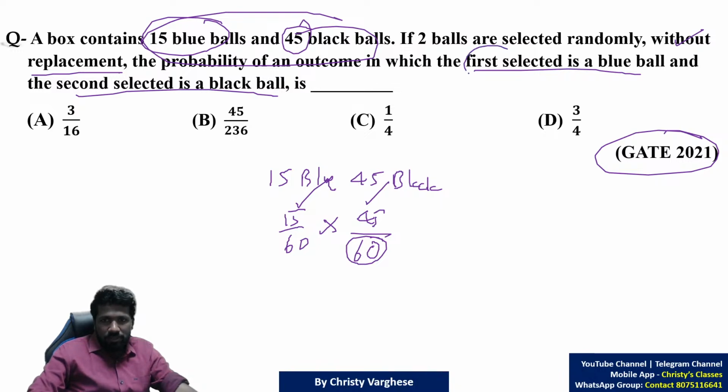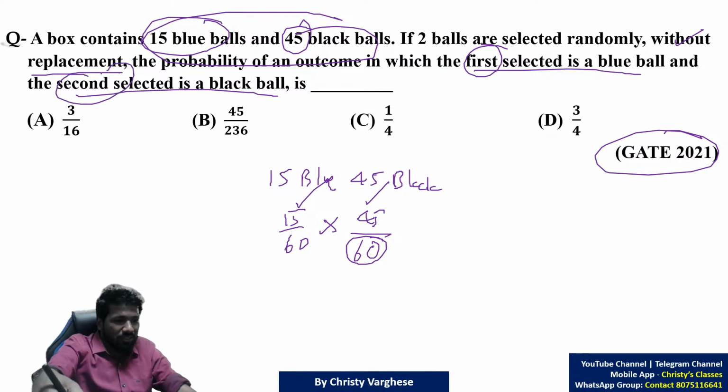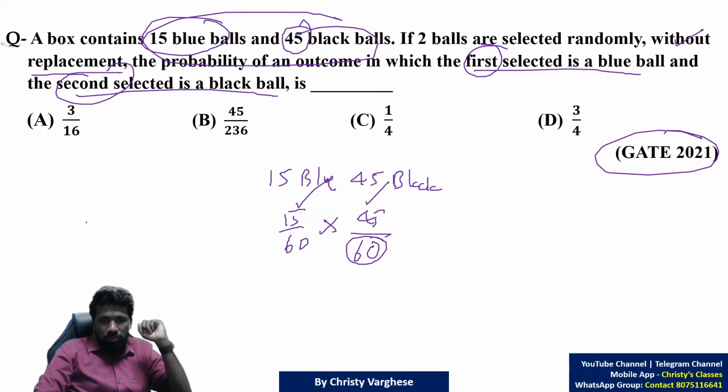Because the question says first one blue, second one black. If that was not mentioned, then there would be 2 times this, that will be the answer. Because blue after black, black after blue, both were possible. So when you simplify it, you will get 1 by 4 into 45, and 60 cancels.